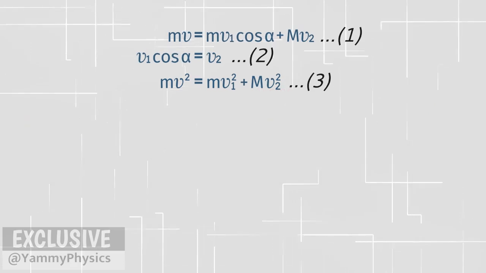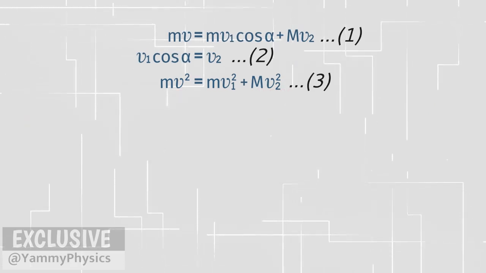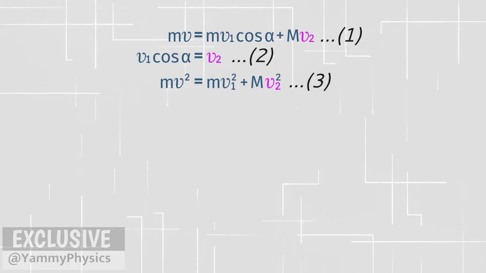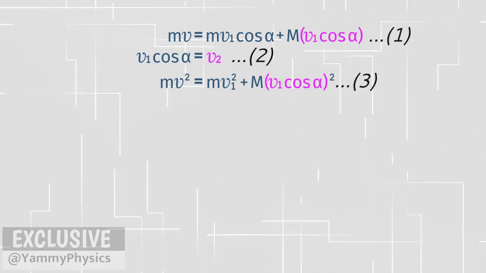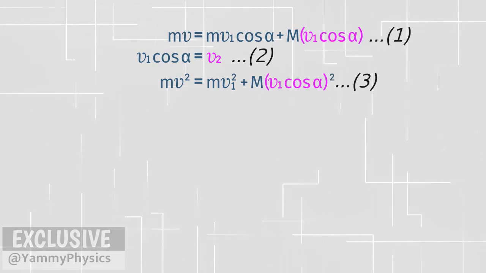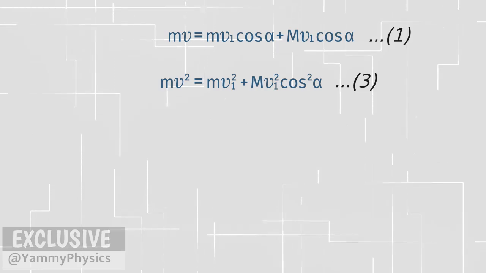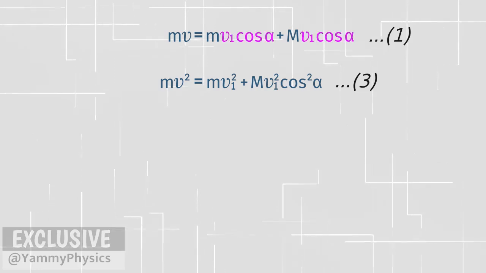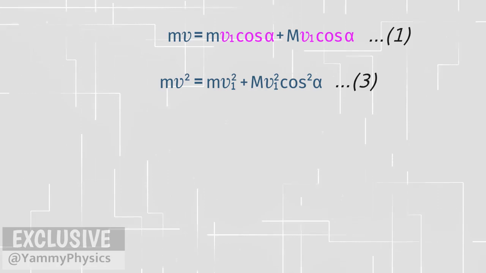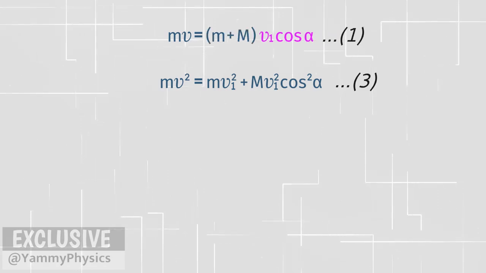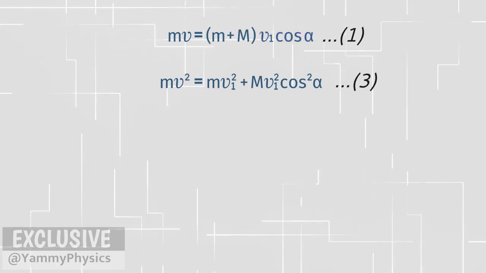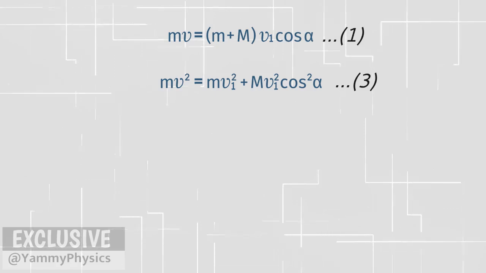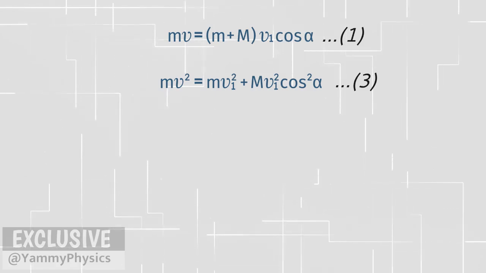Let's clear this screen. Substitute v2 from equation 2 into equations 1 and 3. In equation 1, the right-hand side contains v1 cosine alpha. You can simplify the value on the right side. The v in equation 3 is squared.